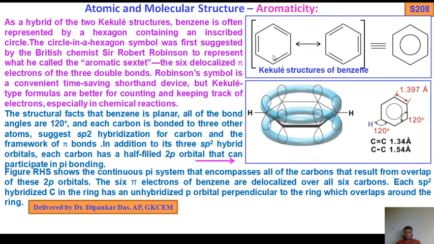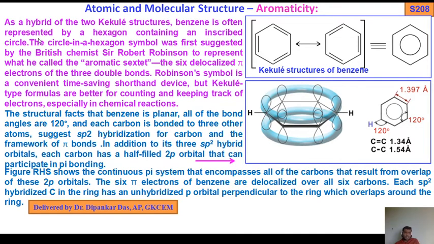Robinson's symbol is a convenient time-saving shorthand, but Kekulé-type formulas are better for counting and keeping track of electrons, especially in chemical reactions, because these pi bonds undergo electrophilic substitution reactions such as bromination, chlorination, and nitration.